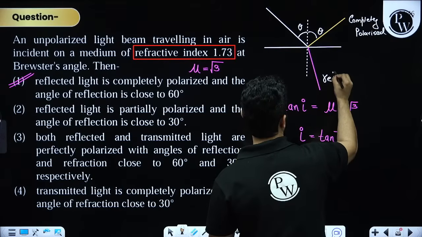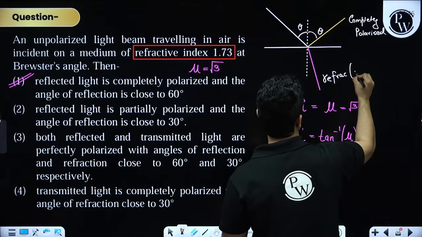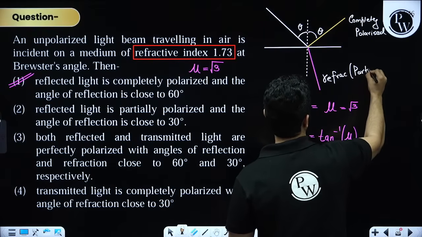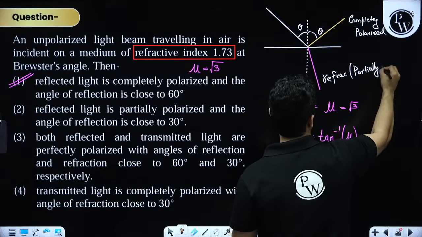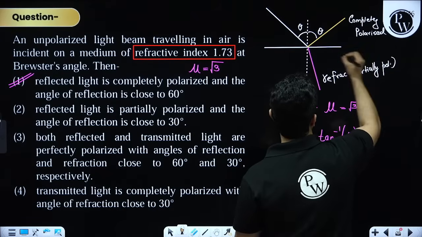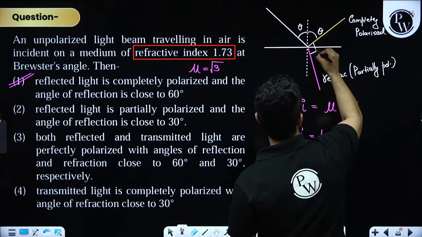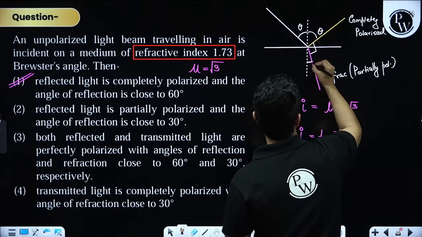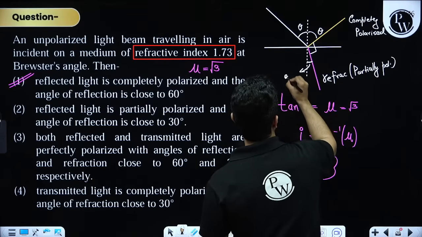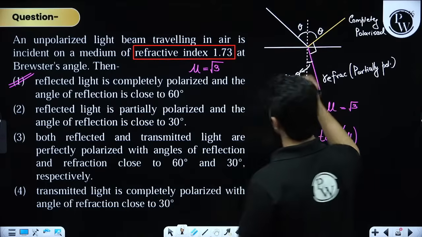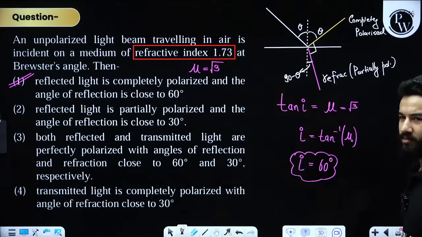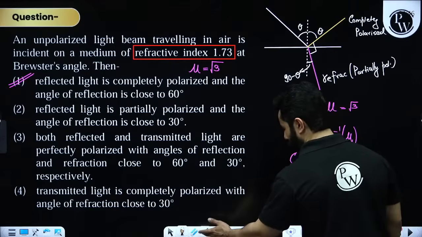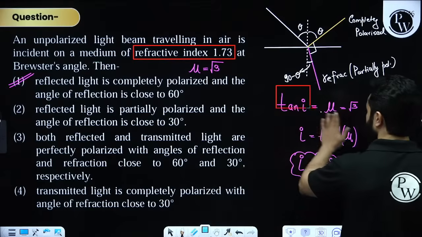This is refracted and this is partially polarized, and this angle happens to be 90 degree. So we can find out this angle. This angle will be 90 minus theta, and then you can apply Snell's law. But if you remember Brewster's law, you can directly use this.